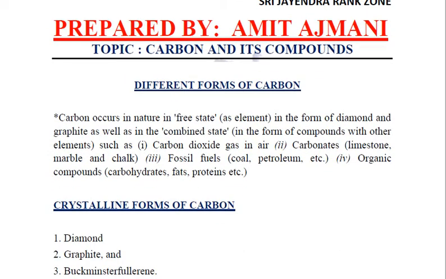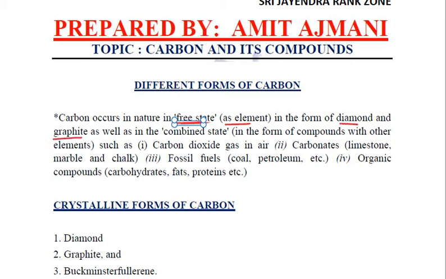Now this carbon occurs in nature in various forms. So let us brush up a few different forms of carbon. It occurs in the free state or the native state in the form of elements, and it has got various forms in which it occurs like diamond and graphite, right?